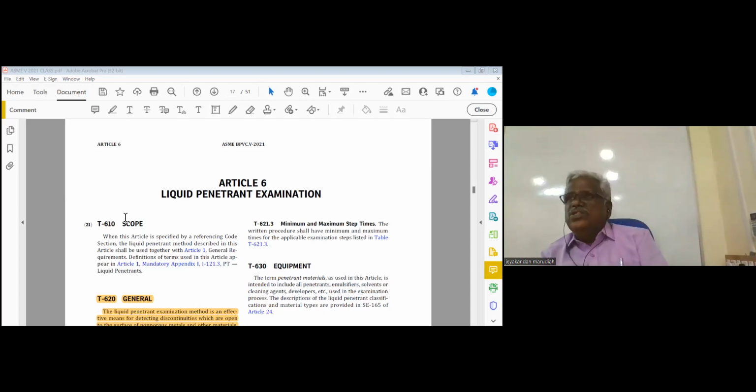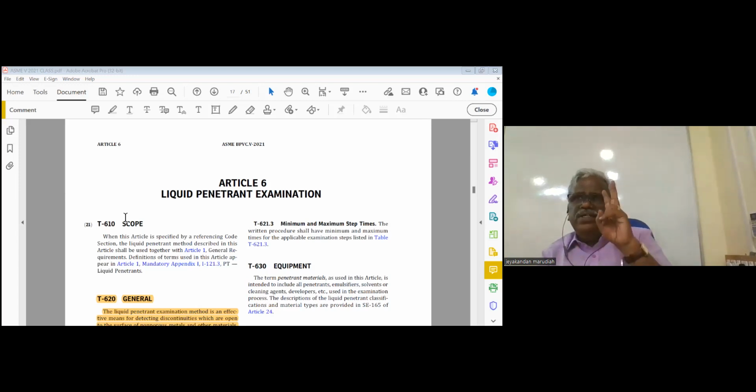Now, what are the other things you should know? What is the surface temperature? Very, very important: 40 to 125 degrees Fahrenheit, point number 1. If you want to do PT outside this temperature range, then you have to qualify the procedure again. PT requires a procedure as well as procedure qualification. When procedure qualification comes, there are essential variables and non-essential variables. NDT also has essential and non-essential variables. There is a table given. Sometimes they can ask in the open book, which of the following is the essential variable for penetrant testing? You have to refer to the table and answer it.